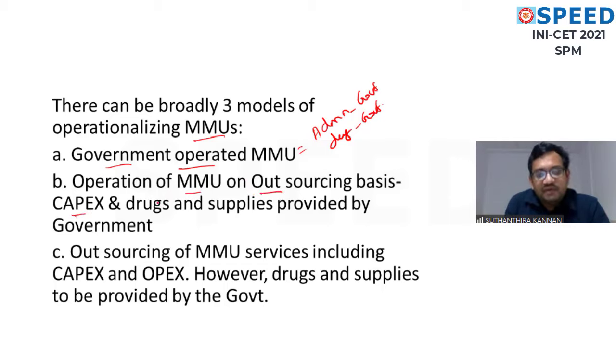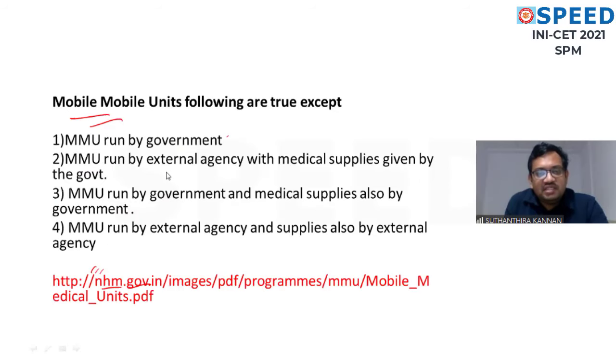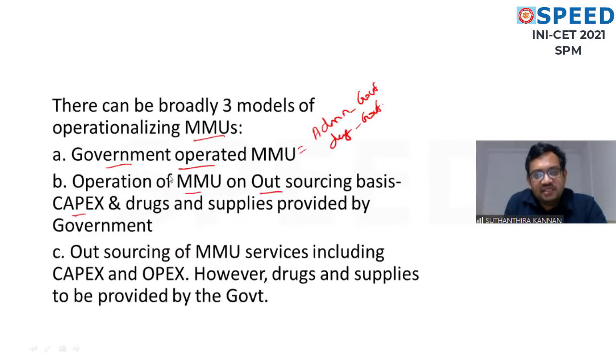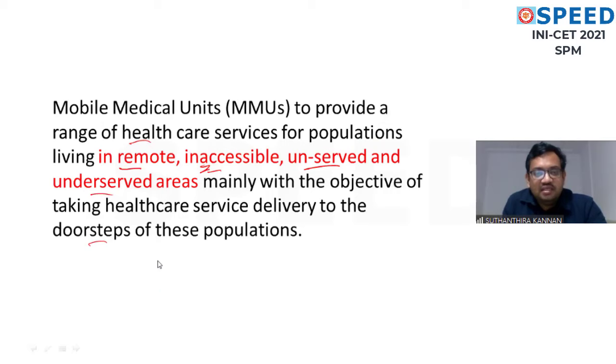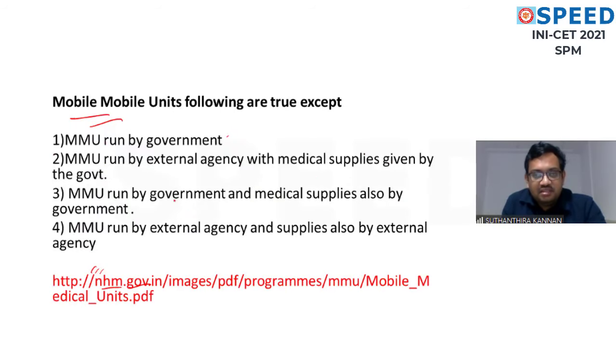That is, the private sector, the external agency, will take it. The second option is run by the external agency, but the drugs and the supply will be provided by the government. Or again, the outsourcing will be done by the government and the medical supplies also will be by the government. So these three options will be there. It is run by the government and the supply by the government.